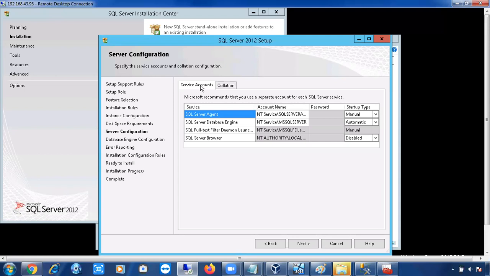Right. So remember one thing. If you install any software, not only SQL Server, any software on a Windows machine, every software will run on the basis of service accounts only. But they won't ask you to select the service accounts. Automatically it will choose some default service accounts. That's why it won't ask you. I'll give you an example.